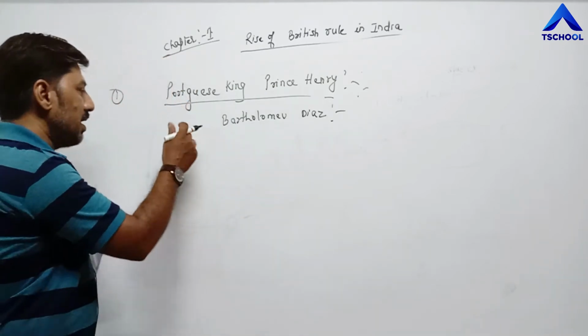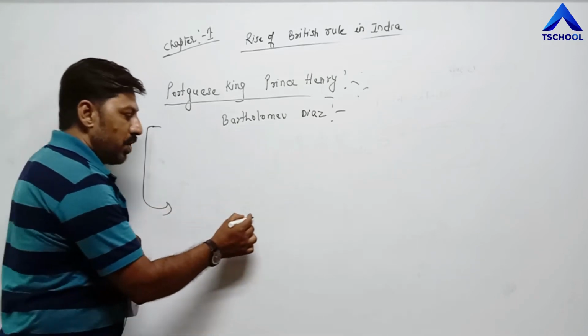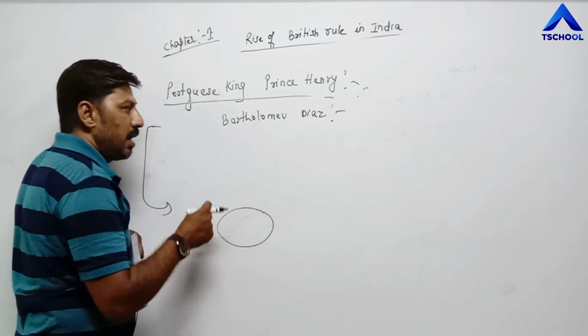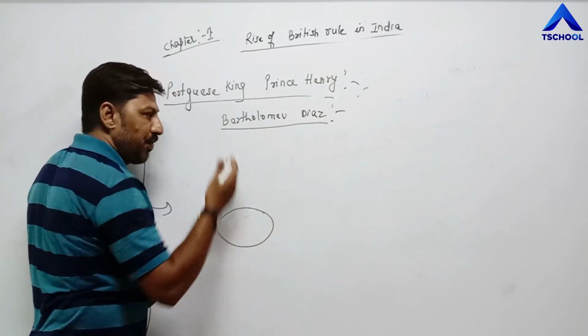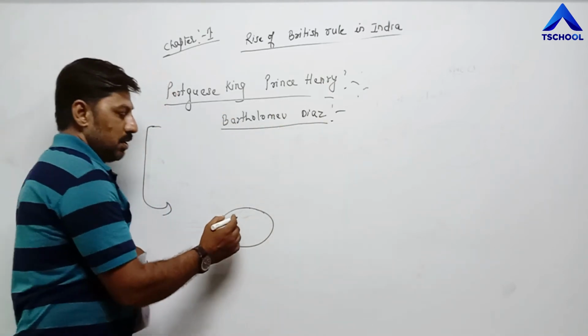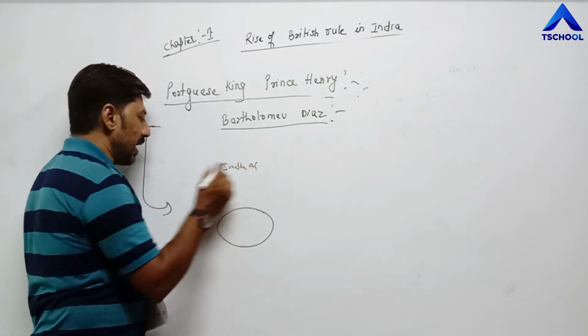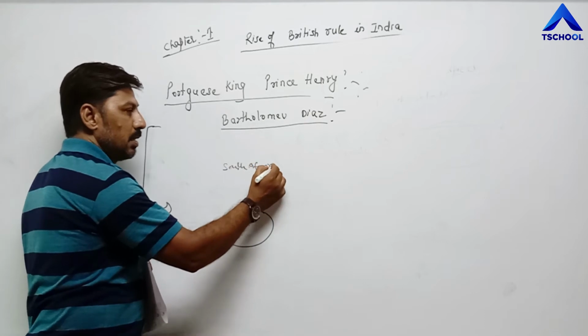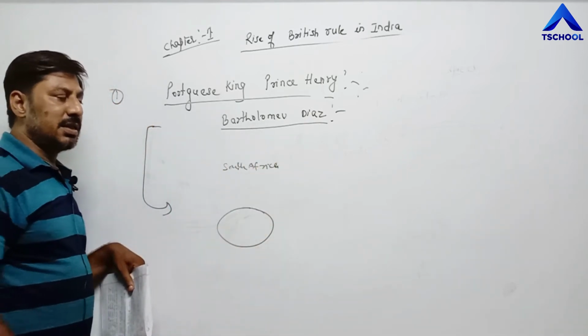But when he went through the Atlantic Ocean, there was one island, and at that time Bartholomew felt that this was India, but it was near South Africa, near the Atlantic Ocean. Later on he realized that this was not India.